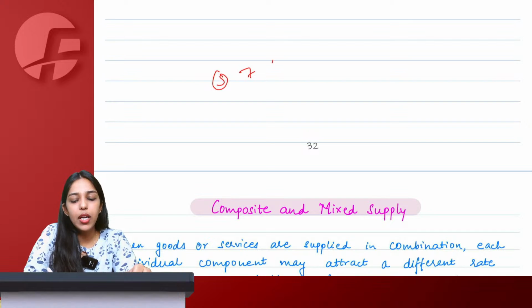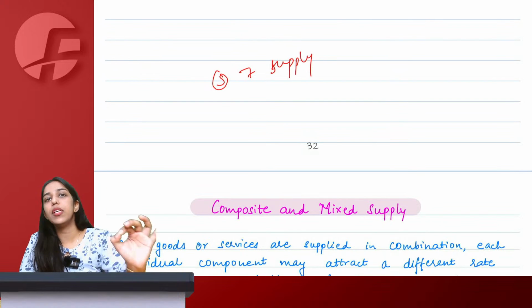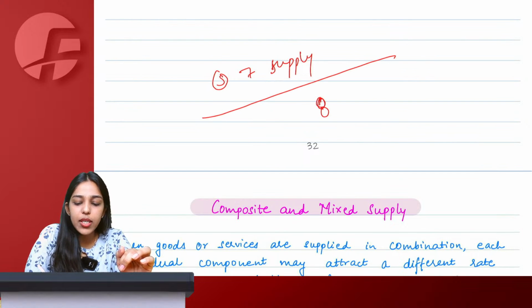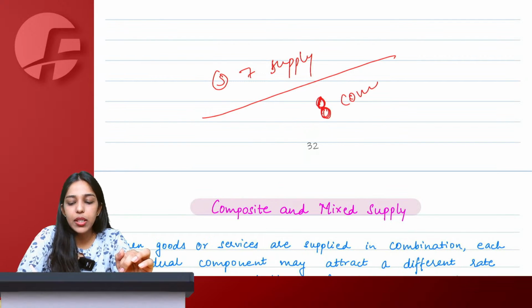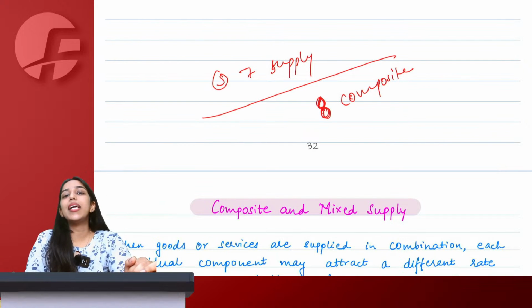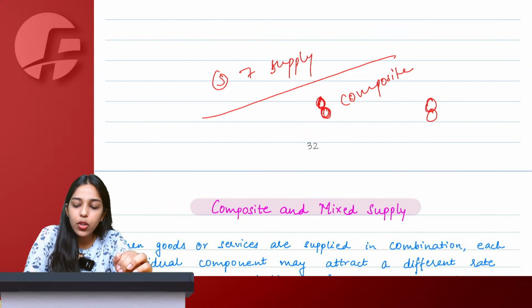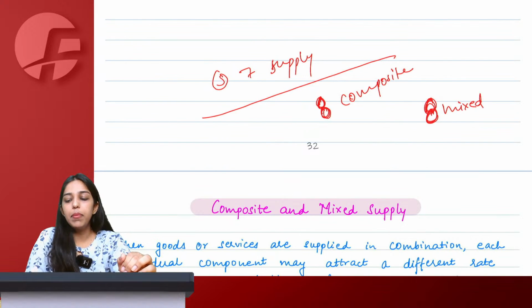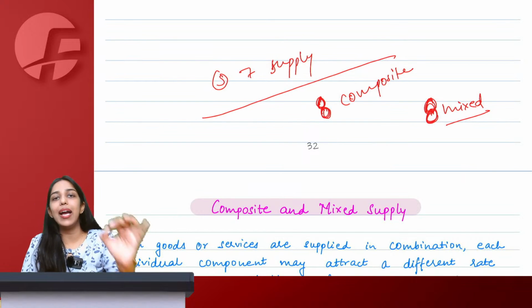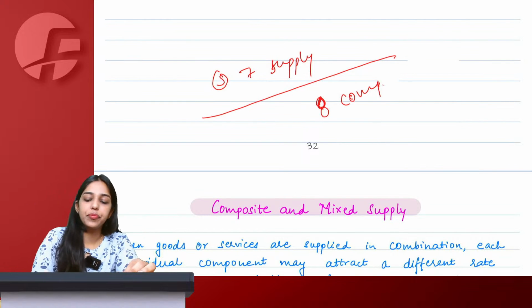S for 7, S for supply, section 7, scope of supply. 2 zeros getting mixed become 8, composite and mixed supply. How to remember this? How we used to write 8 when we were small? 0, 0, 8. So mix. We are mixing 2 zeros. So simply you remember 2 zeros getting mixed, section 8, composite and mixed supply.